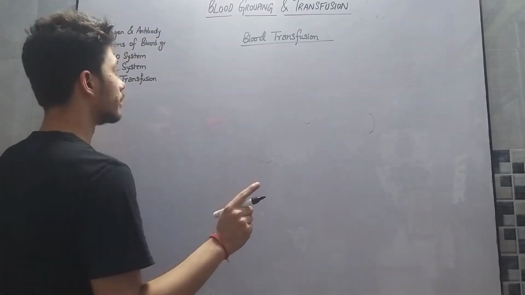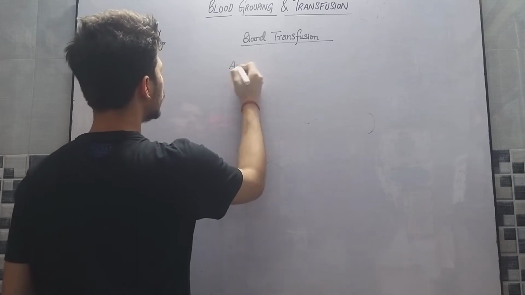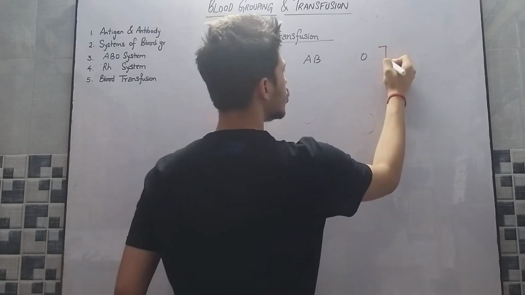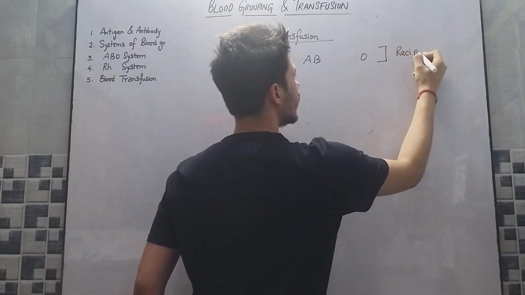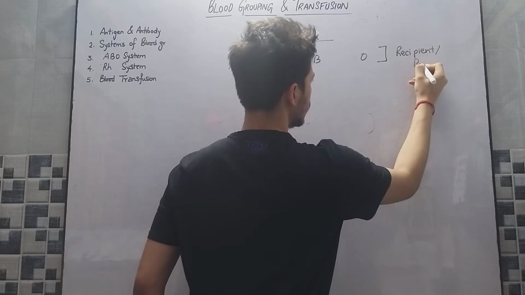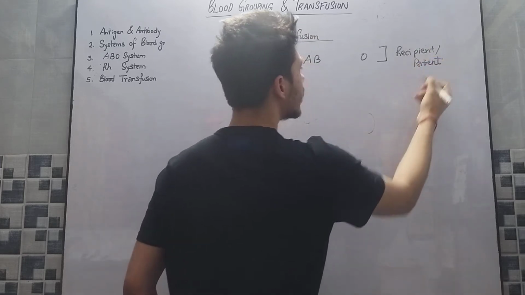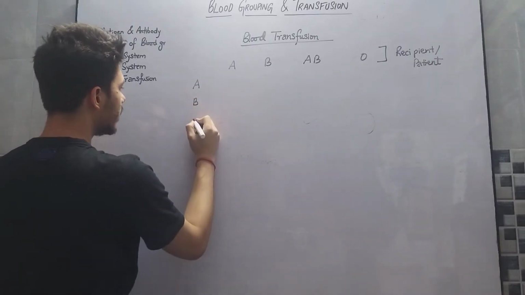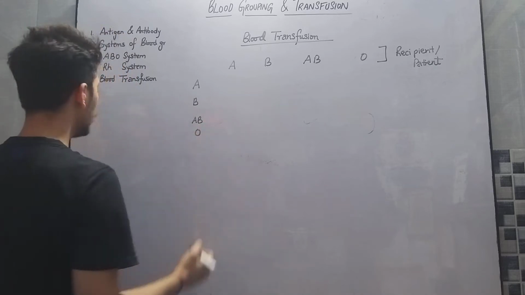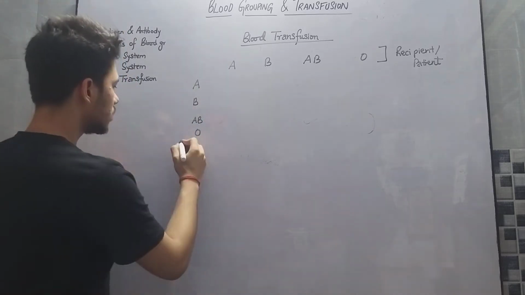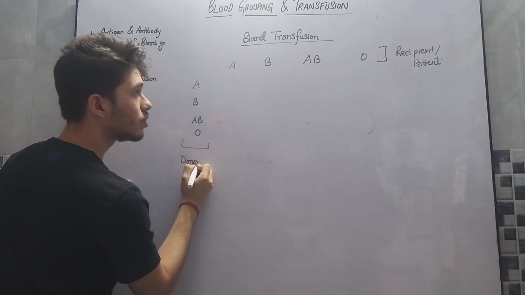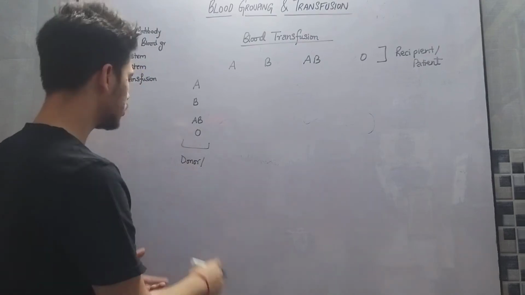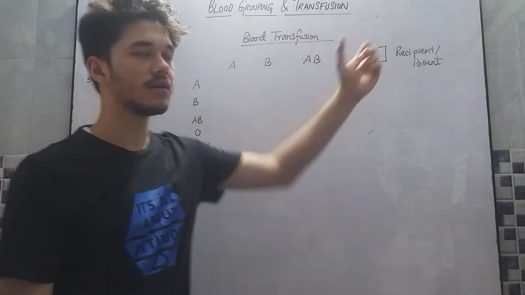Now for blood transfusion, we can group it into A, B, AB, and O. This is the recipient, the patient who is receiving blood. Any accidental injury might have taken place and he is receiving the blood. Further, there are A, B, AB, and O on the donor side. He is the donor, the one who is donating the blood, or his family member or any such individual who is donating the blood to the recipient.